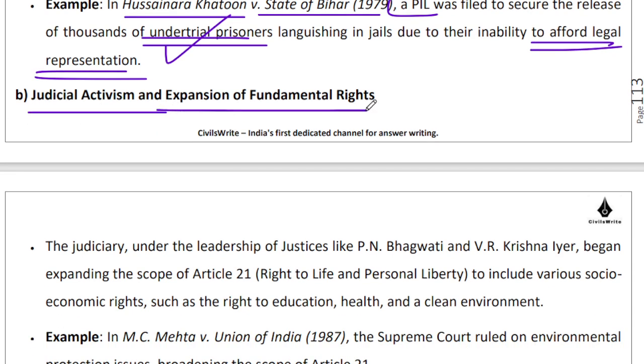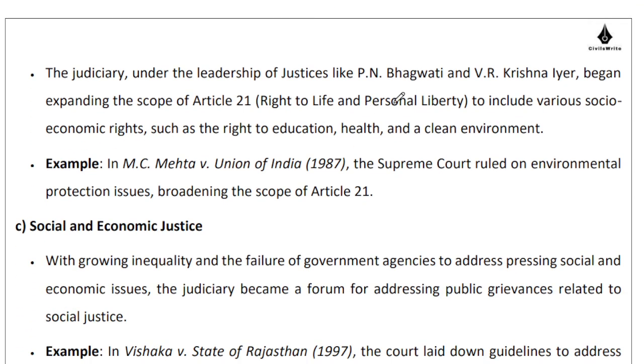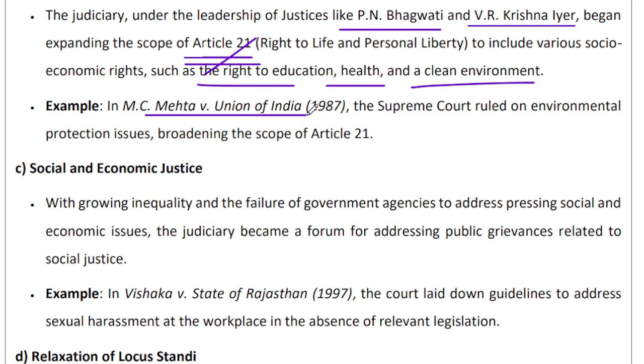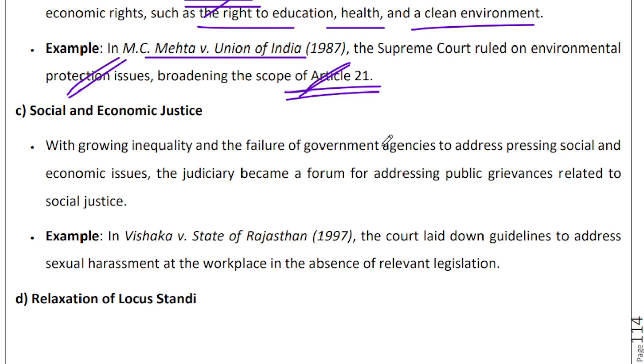Judicial activism and expansion of fundamental rights. So PN Bhagwati and VR Krishna Iyer began expanding the scope of Article 21, which we've already discussed once in this discussion, right? And with the expansion of Article 21, we have been able to read several different rights into it. For instance, the right to education, health, and a clean environment have all been read into Article 21, which is the right to life and personal liberty. In MC Mehta versus Union of India, the Supreme Court ruled on environmental protection issues, again broadening the scope of Article 21. These are good examples that you can try to cite.